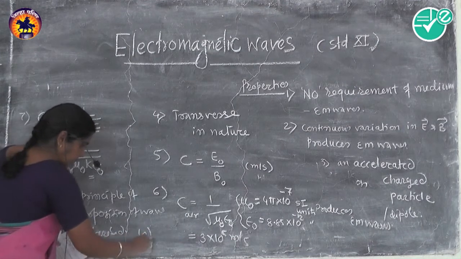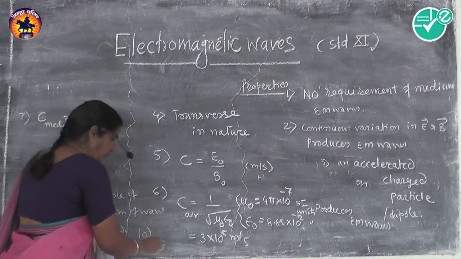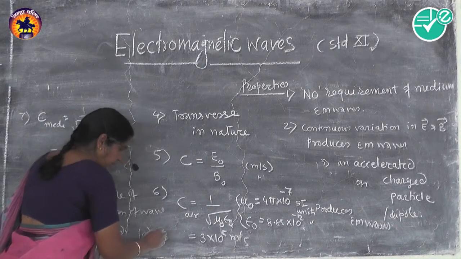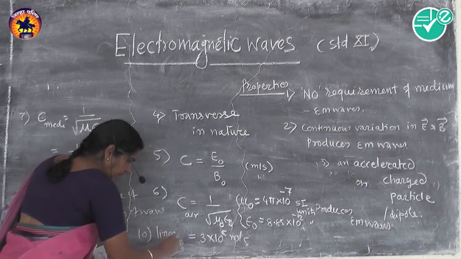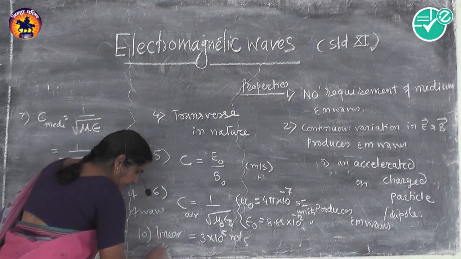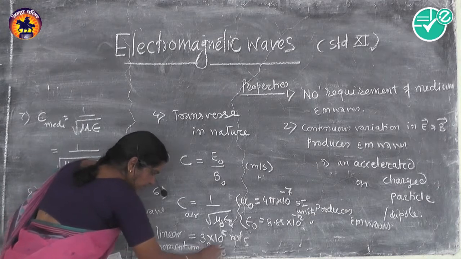And the last one, I would like to say, is that this wave has linear momentum and produces pressure.